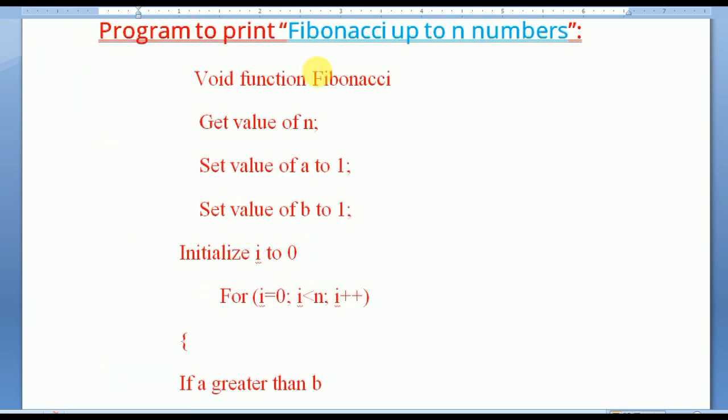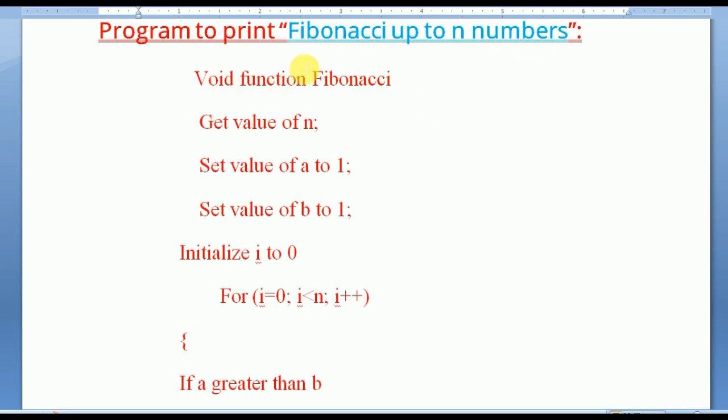Look here, program to print Fibonacci up to n numbers. We will see the pseudocode for Fibonacci up to n numbers. Like I have said, you don't need to write any start or step 1 or anything like that. Just use function Fibonacci, since we are doing Fibonacci up to n numbers.